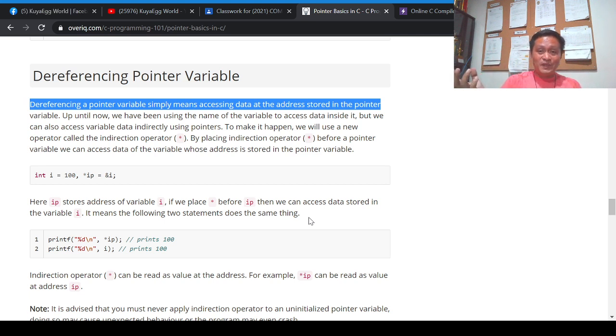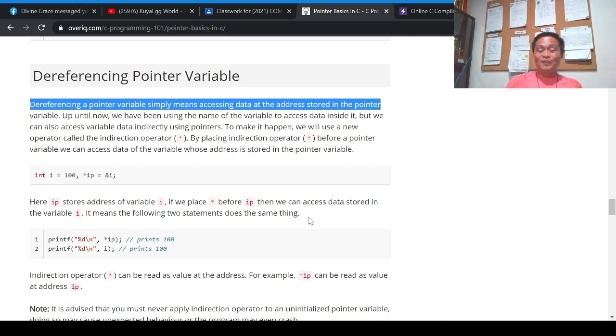And you have this IPTR, a pointer variable that contains the address of I. Dereferencing means using this pointer variable to print the content of I, which is 10. That's dereferencing a pointer variable.